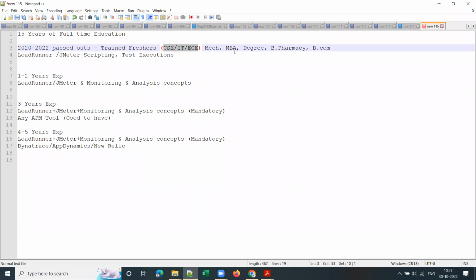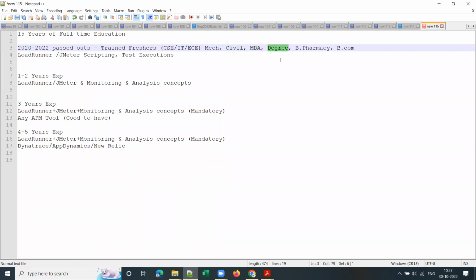Then mechanical, civil, right? I'll show you some offer letters of students from a civil background. One of my students got 4 offer letters. I'll show the offer letters today, though I cannot share them online, guys. Those who came for the classroom, I can show the offer letters to them, right?